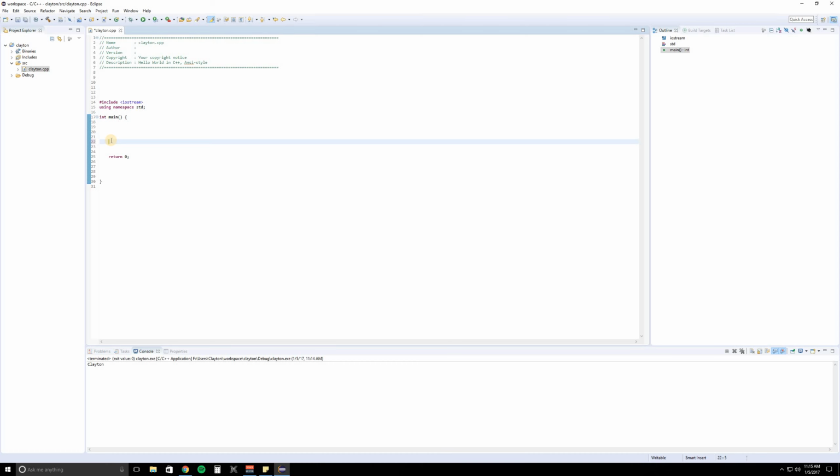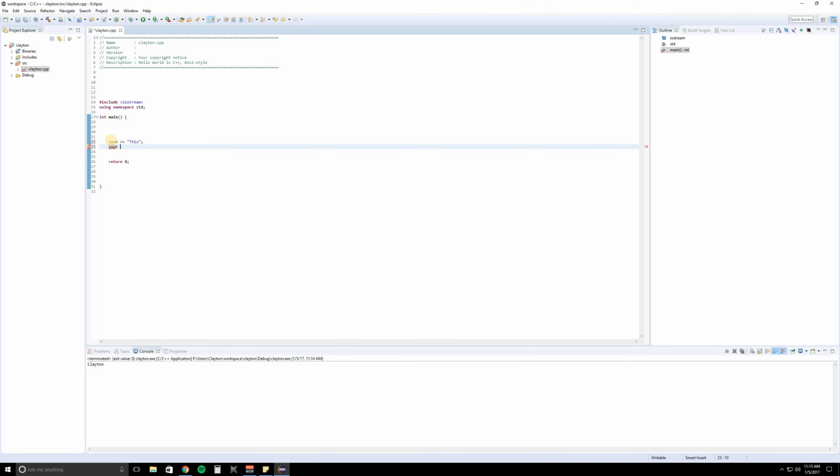So I'm going to start out just like I would if I was going to do my name, the cout, 2 arrows. I'm going to set my quotes, and I'm going to say this is a program, but instead of writing it all in one line, I'm going to use multiple lines, and I'll show you what I mean in just a second. So what we're going to do is we're going to do this, and then we're going to end it right there. So that's it. And then we're going to hit enter, and we're going to do it over again.